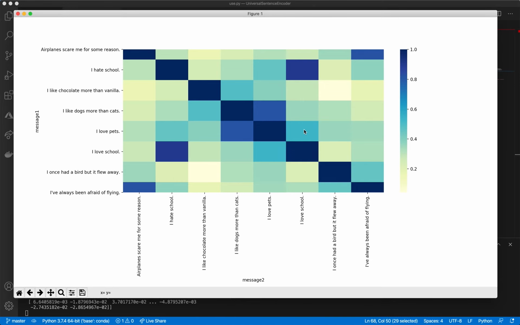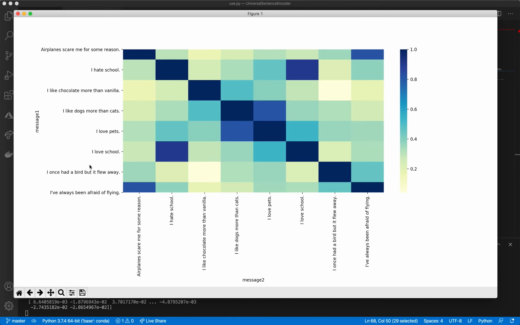That makes sense too. Now let's look at I like dogs more than cats, and I love pets. So if I go I like dogs more than cats, I look for I love pets right here. So these happen to be actually on the darker blue side, meaning that they're similar. And that makes sense. They're both saying they love animals. So that's another good example that it's working.